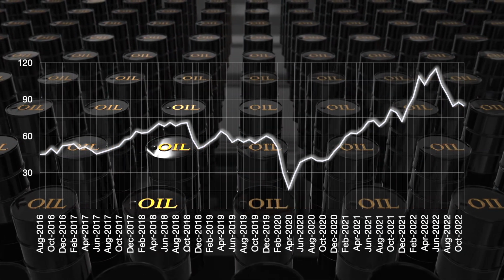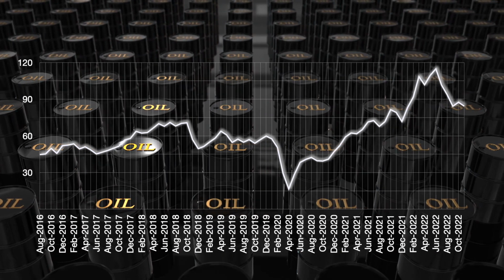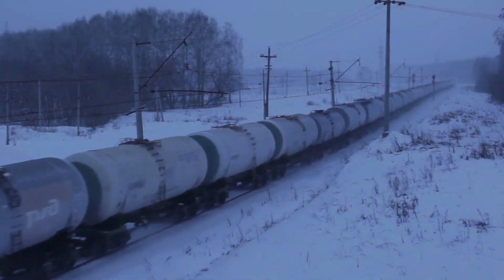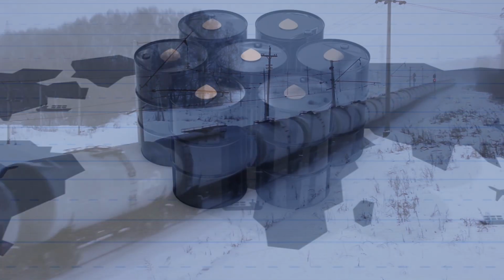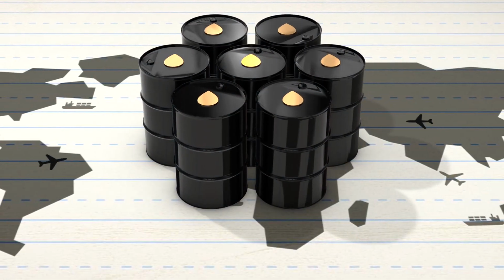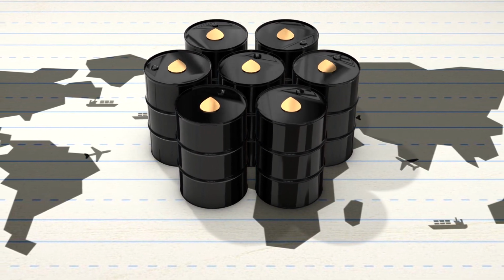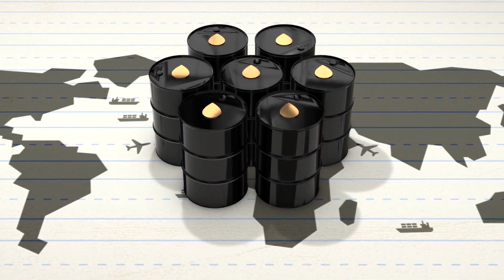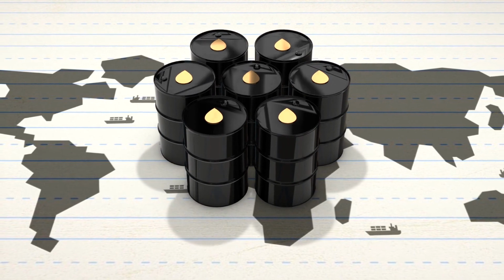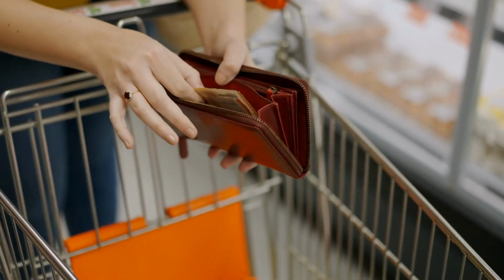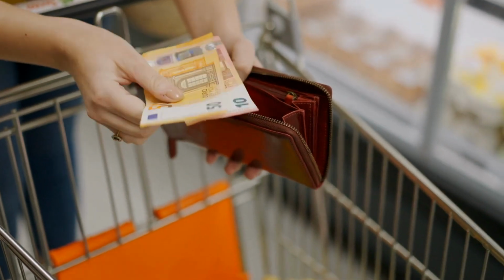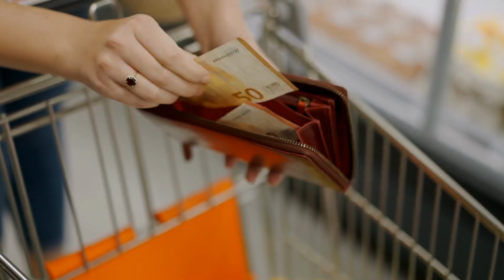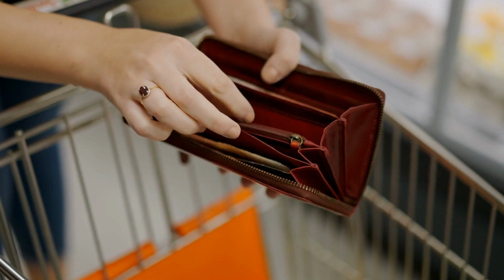So, how do changes in global oil prices affect the world economy? The impact can be felt in several ways. One of the most obvious effects is on the cost of transportation. When oil prices rise, the cost of gasoline and other fuels increases, which can affect the price of goods and services that are transported by truck, plane, or ship. This can lead to higher inflation, as businesses pass on the increased cost of transportation to consumers.